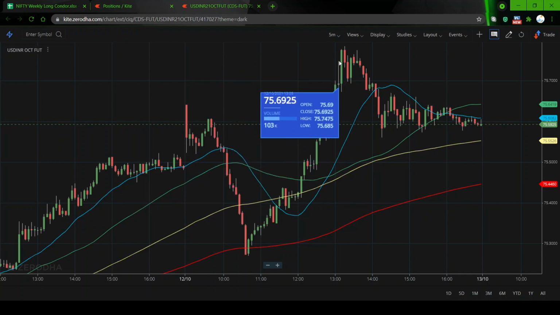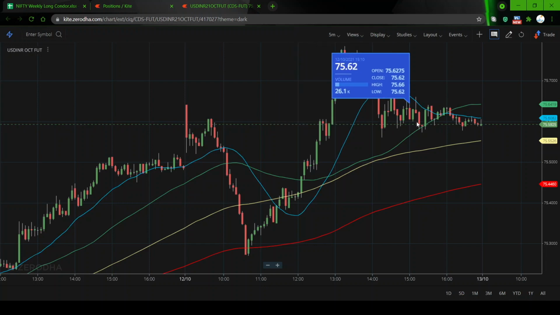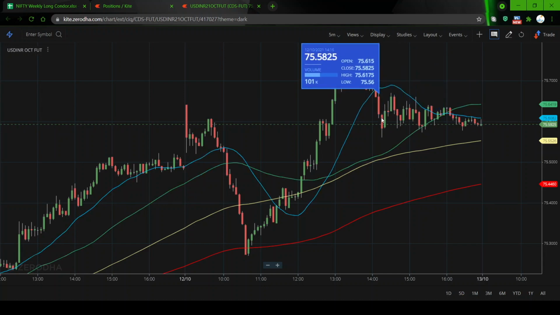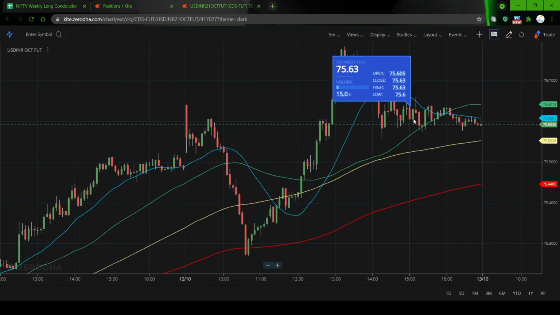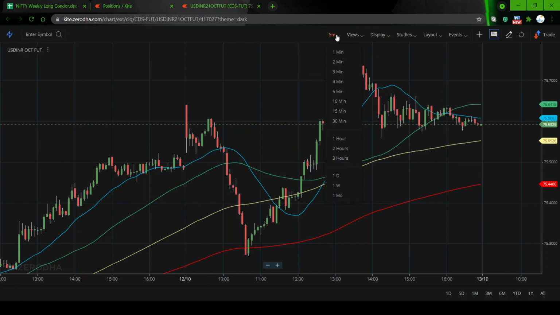It moved up. Then I think there was some action during this time by our central bank, our RBI. We don't call it central bank, it is RBI. So then it came down. Then it started moving on its own. Normally the movement is like this. If I see the daily chart, it should look like this, because the currency moves in a band. It does not move like a rocket. Okay, let us see the daily chart.